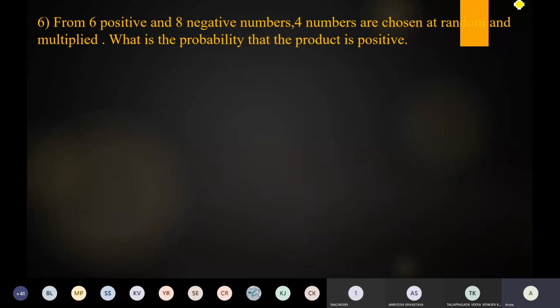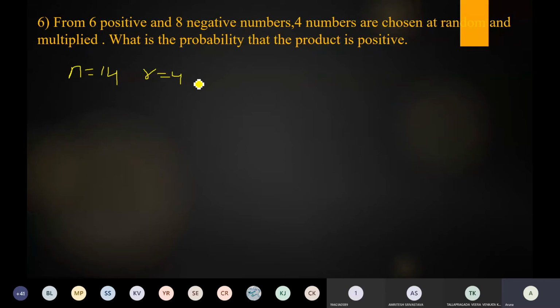So total how many numbers are there? 6 positive and 8 negative numbers, so n is equal to 14. Now here we have to choose how many numbers? 4 numbers. So the notation is 14C4, where r is equal to 4.